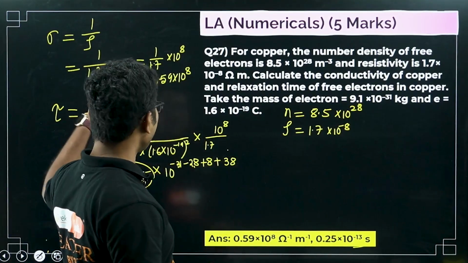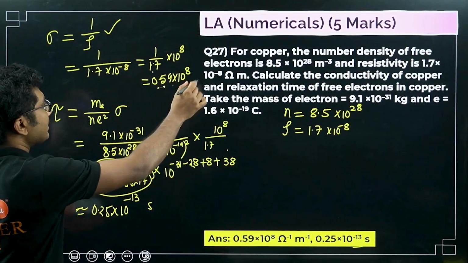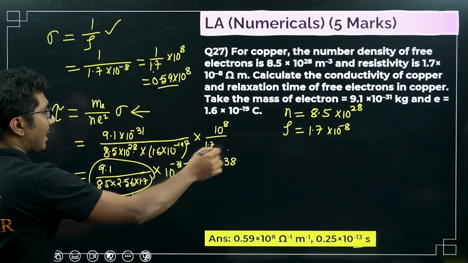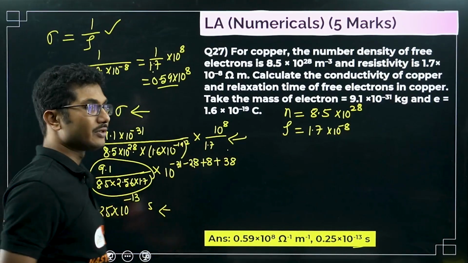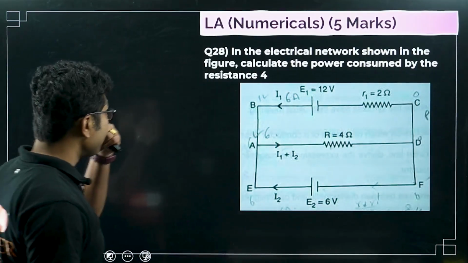For each step you will get marks. For example, if you write this formula and calculate this, you will get 2 marks. If you write this formula and apply all the values correctly, you will get another 2 marks, and for the final calculation you will get 1 mark. Okay, so that's how you get 5 marks. Now, last question.